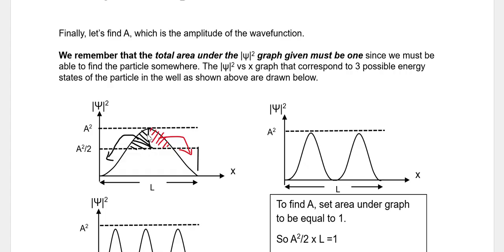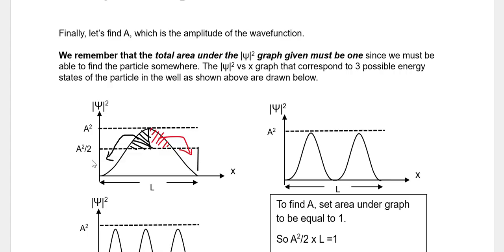So what I do is the same thing. This is similar to your RMS idea in your AC current. You remember that you have to cut the area to fill here so that this becomes a rectangle. So the area of this rectangle given by A squared over 2 multiplied by L must be equal to 1, because this whole area must sum to 1. If I cut this area, which is the same as this area, and bring it down, it becomes a rectangle like that. And this rectangle, the area must be 1.